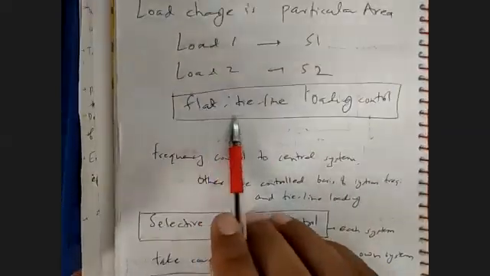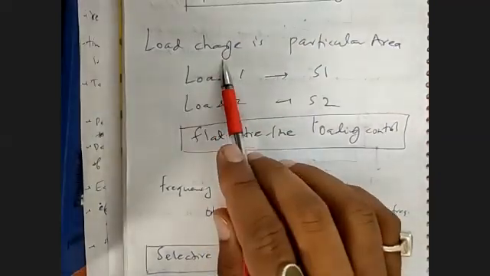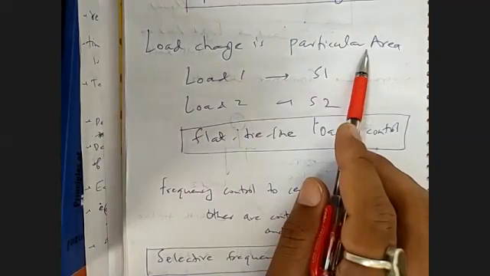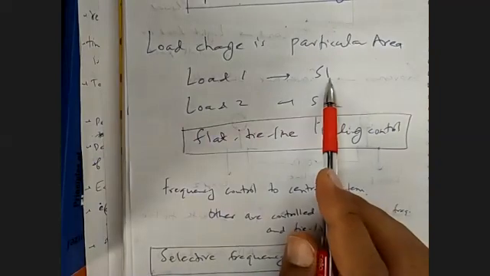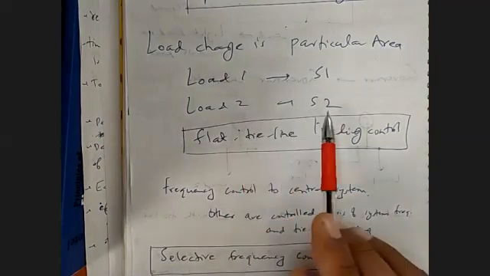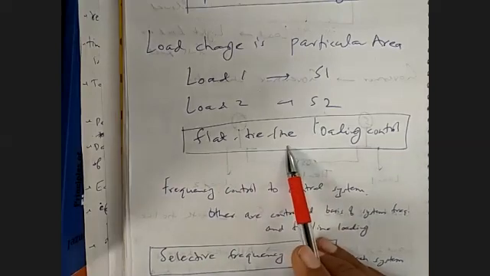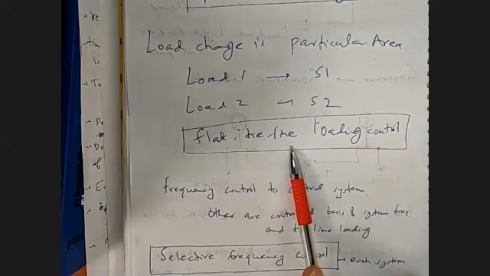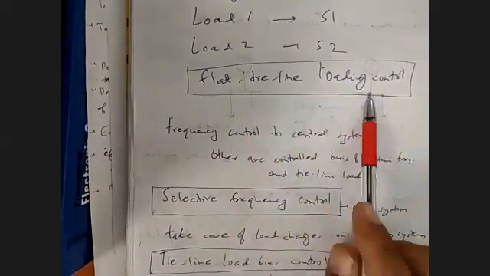Then we have flat tie line loading control. In this, the load which is changing will be controlled by the particular area in which the load is changing. That means if load 1 is changing, it will be controlled by S1, and if load 2 is changing, it will be controlled by S2. That means the tie line power will remain constant, because there is no change in the tie line power flowing in the system. So these are the three methods.